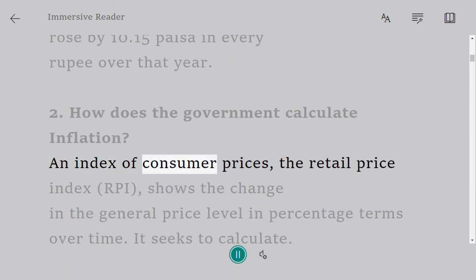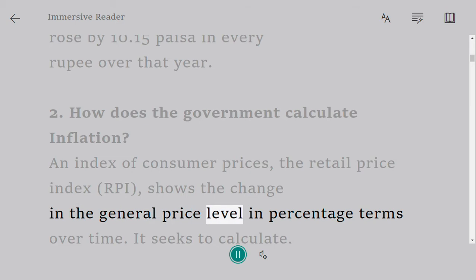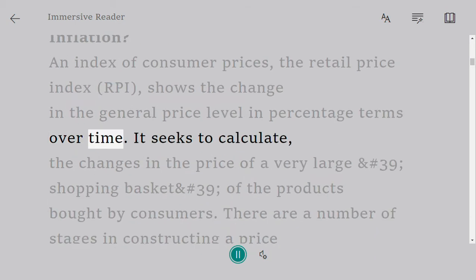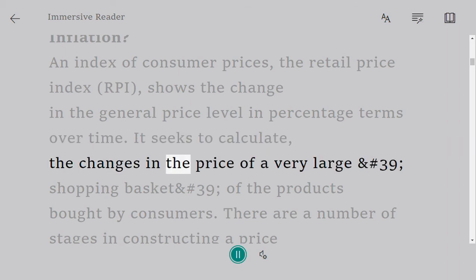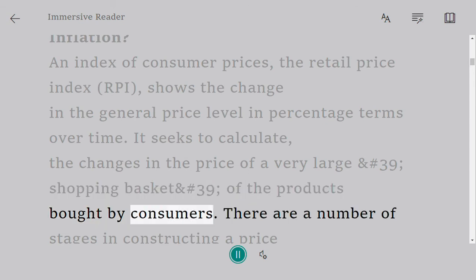2. How does the government calculate inflation? An index of consumer prices, the Retail Price Index, RPI, shows the change in the general price level in percentage terms over time. It seeks to calculate the changes in the price of a very large 'shopping basket' of the products bought by consumers.